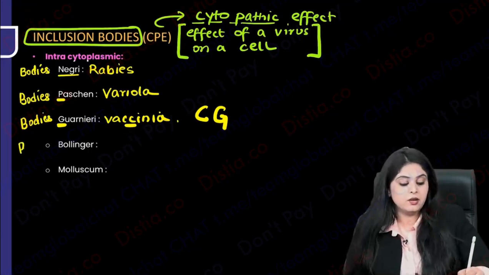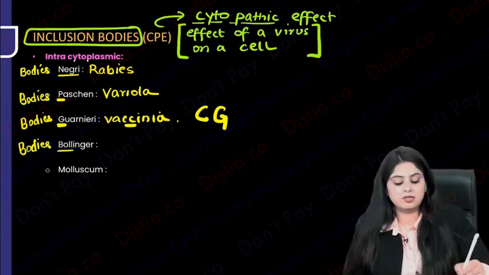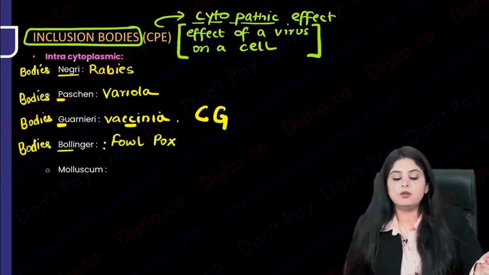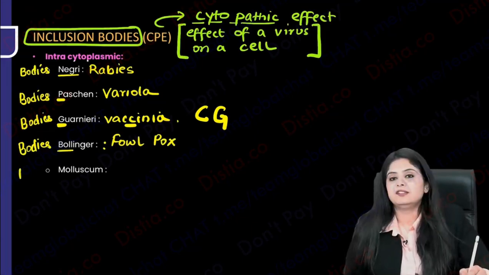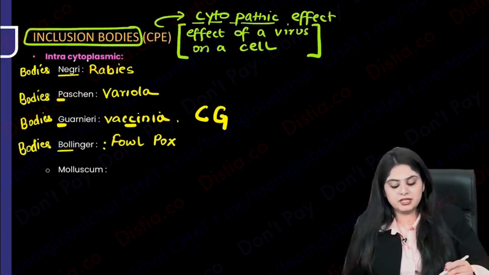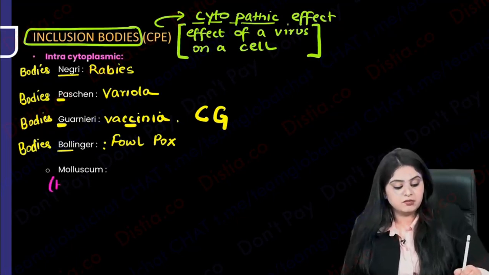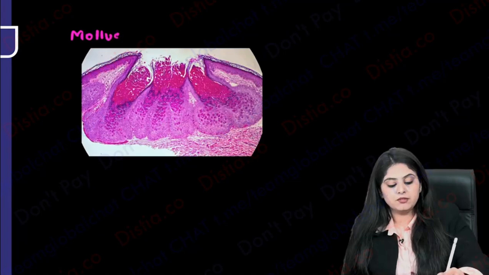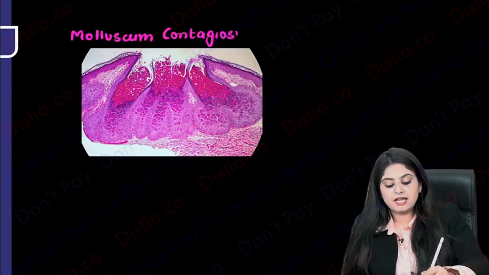Okay, where do you see Bollinger bodies? Whenever you play football or basketball, there is a foul. Bollinger bodies are seen with fowl pox. Now, where do you see molluscum bodies? You will say, ma'am, really? Are they going to ask me a question? Of course, molluscum contagiosum. So what is the name of these bodies? The name of these bodies is the HP bodies, and I see them like this in molluscum contagiosum. So, a quick recap of the questions you get: if you're talking about molluscum contagiosum bodies, you are dealing with the HP bodies.